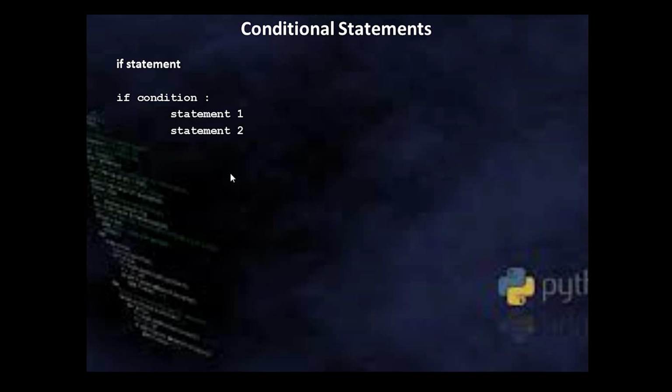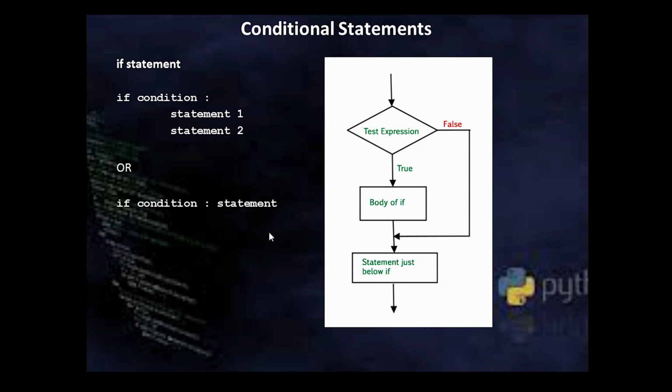The statement 1, 2 can be any number of statements. Alternatively, if the condition is true and you want to perform only a single statement, you can write it on the same line as well. In flowchart form, at the beginning the condition will be tested.